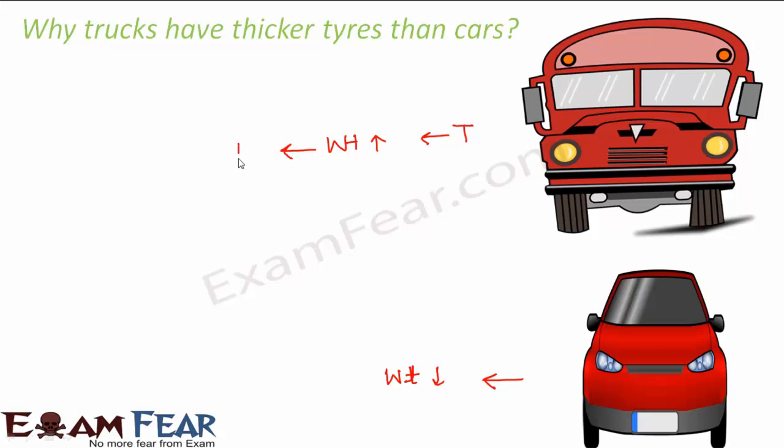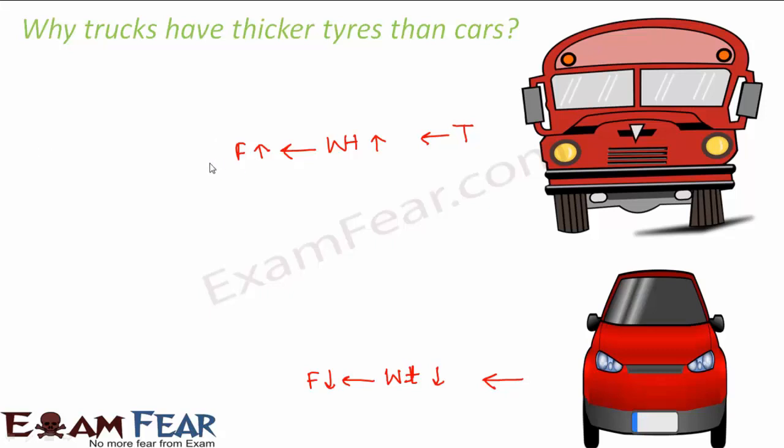Now if the weight is more, the force is also more, but in this case the weight is less, therefore the force is also less, because weight and force are closely related. Weight is equal to mass into acceleration due to gravity, and mass into acceleration is nothing but force.